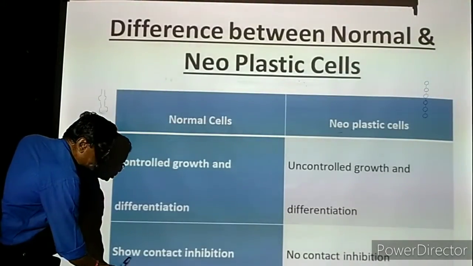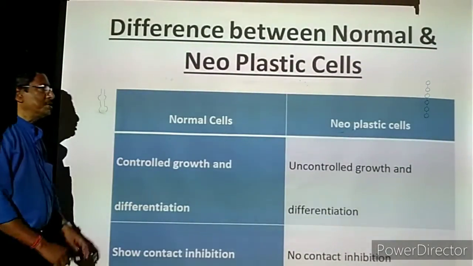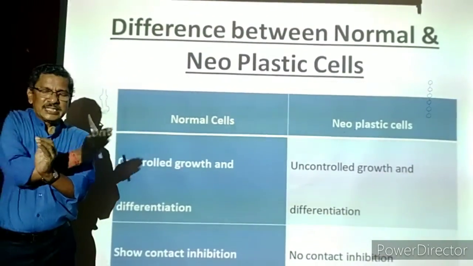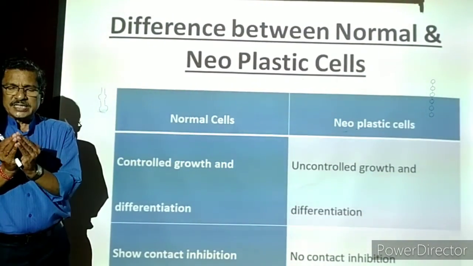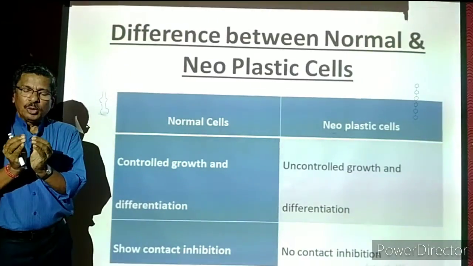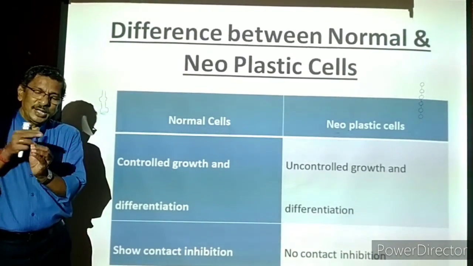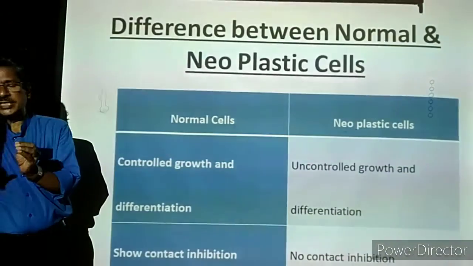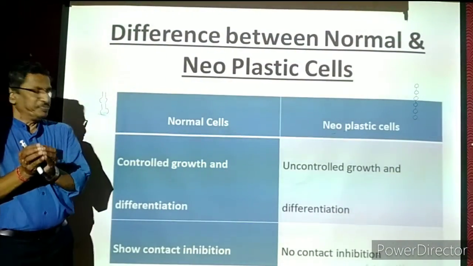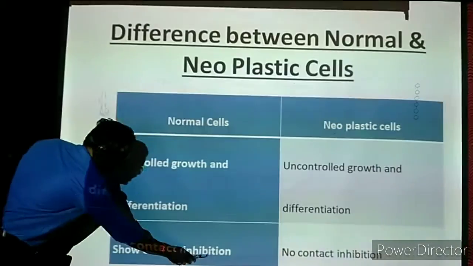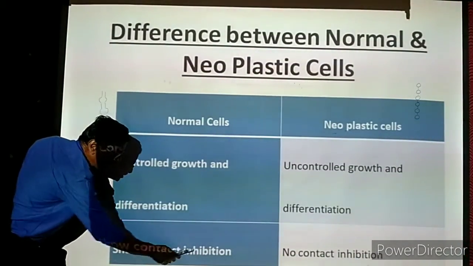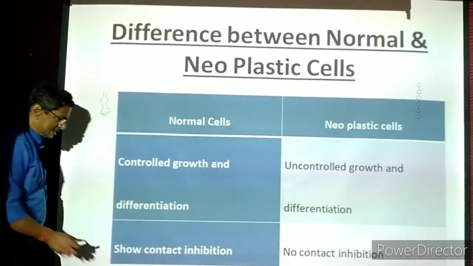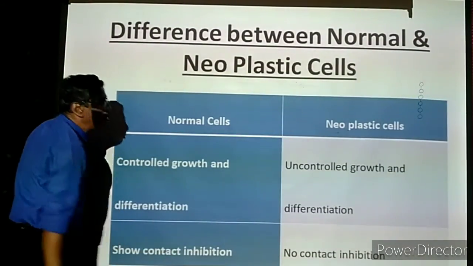Normal cells show contact inhibition. What is the meaning of contact inhibition? Suppose one cell is there, and neighboring cells are also present on both sides. The cell is young and growing regularly, normally. When the wall of this cell touches the neighboring cell, and that cell also touches this cell, the growth will be stopped. That is called contact inhibition. Once it is touching the neighboring cells, the growth is inhibited. That is normal. Normal cells show contact inhibition.